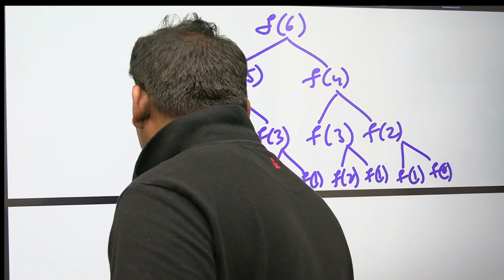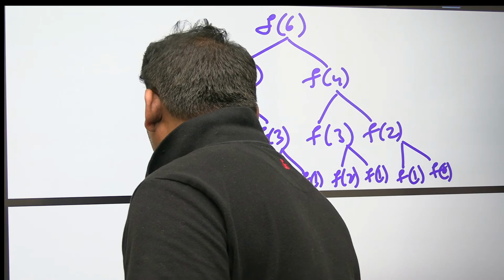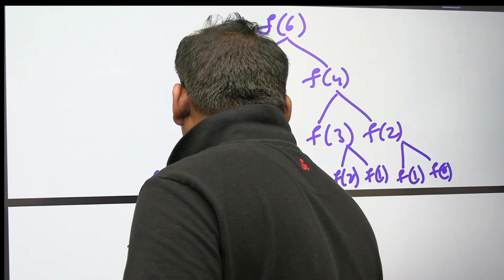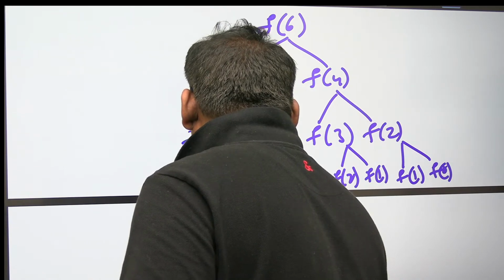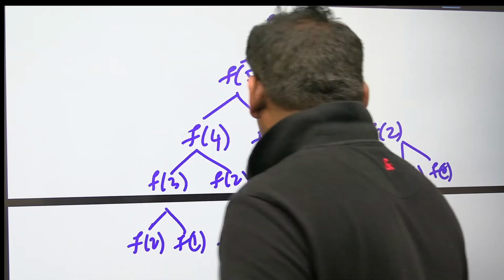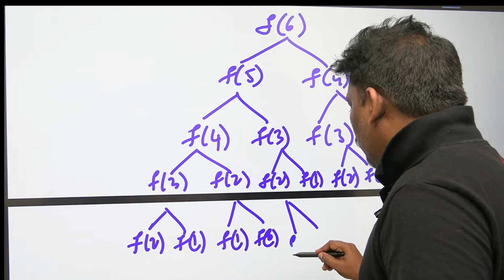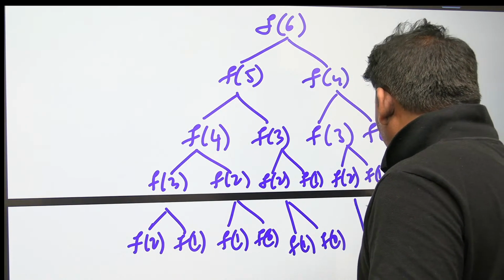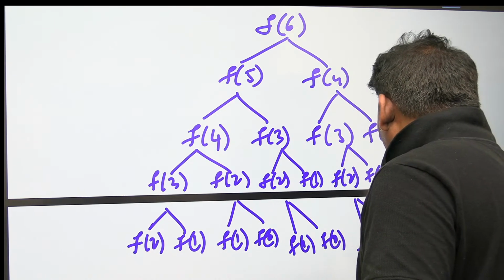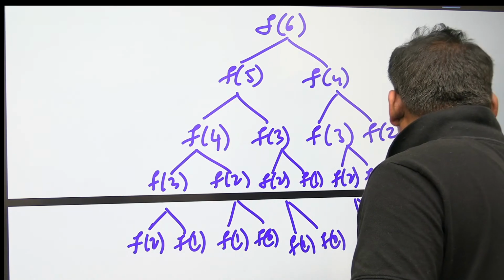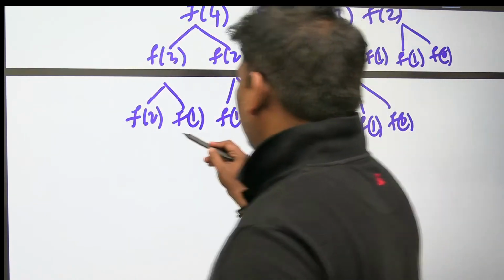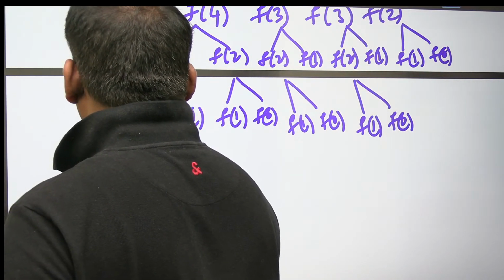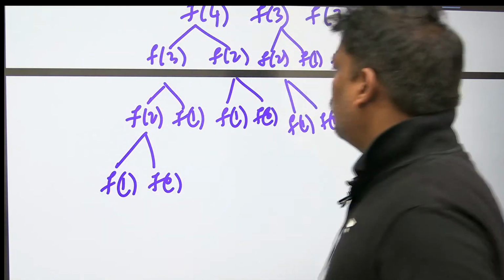Next, F3, F2, F1, F2, F1, F0, F2, F1, F0, F2, F1, F0. Next, F2, F1, F0. Check, have I expanded properly or not?